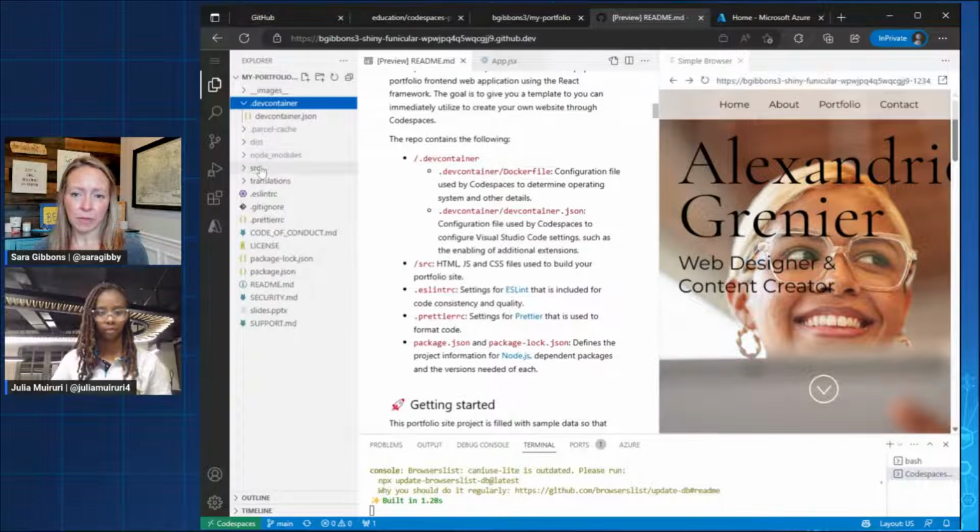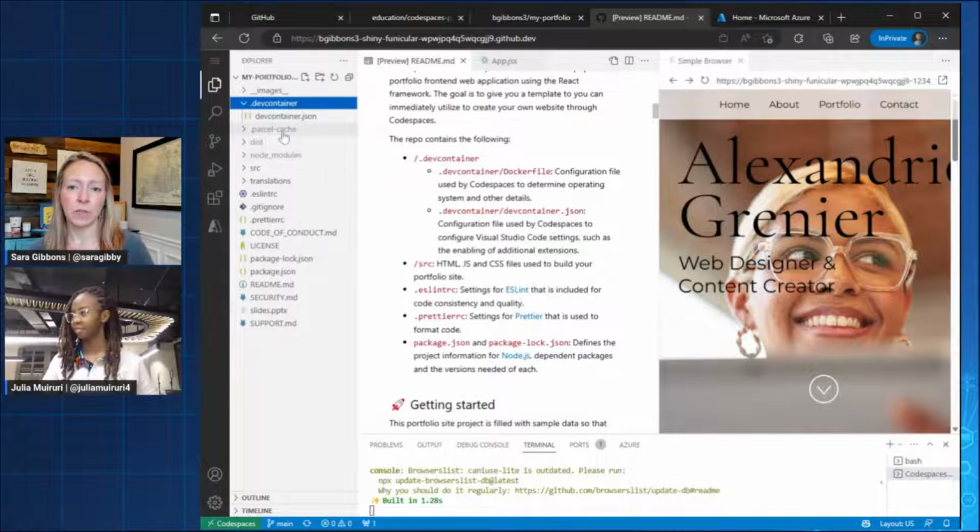We have a few others here, like this partial and node_modules. These are all behind-the-scenes things that you don't need to worry about. These are things that Node is using to get the packages installed and to run the site, happening automatically for you.